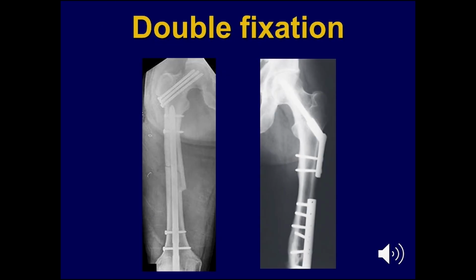Therefore, some people now resort more to fixation separately, double fixation. For example, cancellous screws for the neck of the femur with a supracondylar nail for the shaft, or a DHS for the neck of the femur and a plate for the shaft, so that you could tackle each one of these fractures if you have a problem.